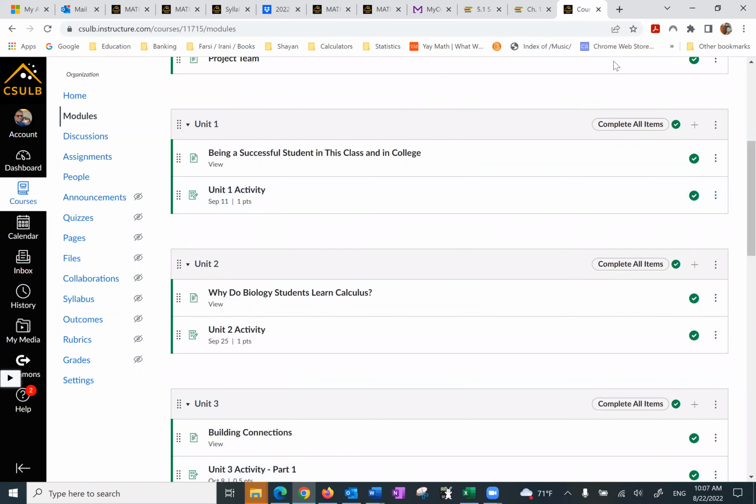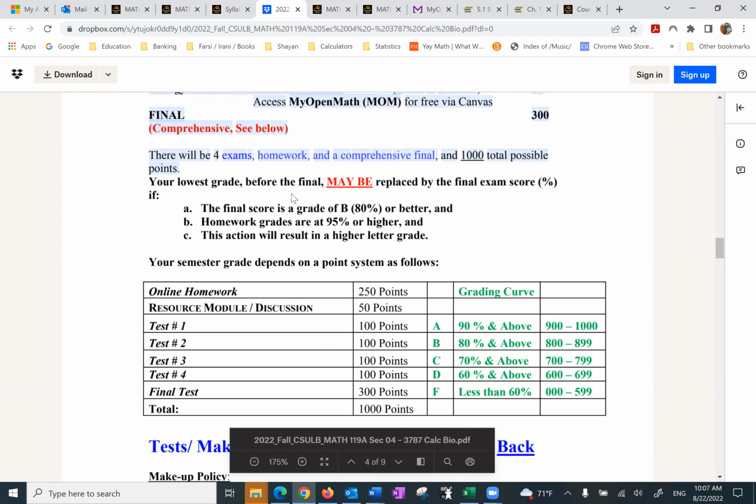So going back to the syllabus, the final, which is comprehensive, is 300 points. And that gives us a total of 1,000 points. So it's very simple to calculate your grade at any given time. All you have to do is add them up. And your lowest grade before the final may be replaced by the final exam score.